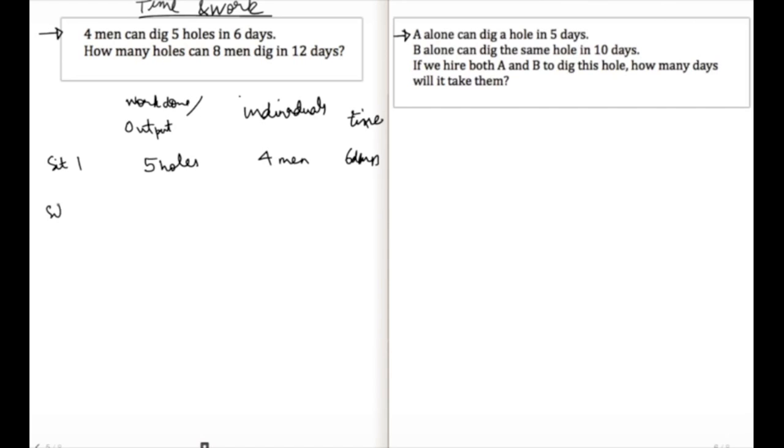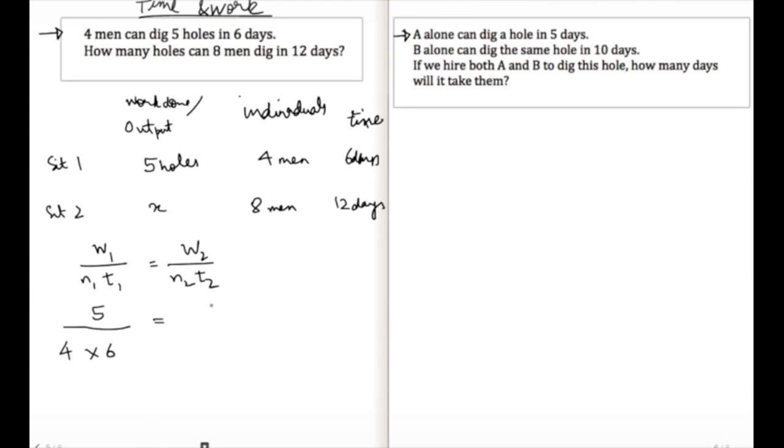And situation 2, we have 8 men digging and we have 12 days for them to dig. The question is how many holes? So clearly W1 upon N1 T1 equals W2 upon N2 T2. So W1 is 5 holes dug by 4 men in 6 days should be equal to X holes dug by 8 men in 12 days.